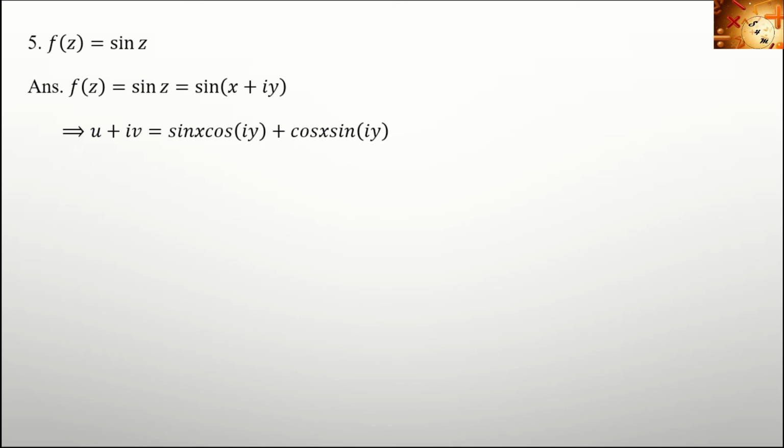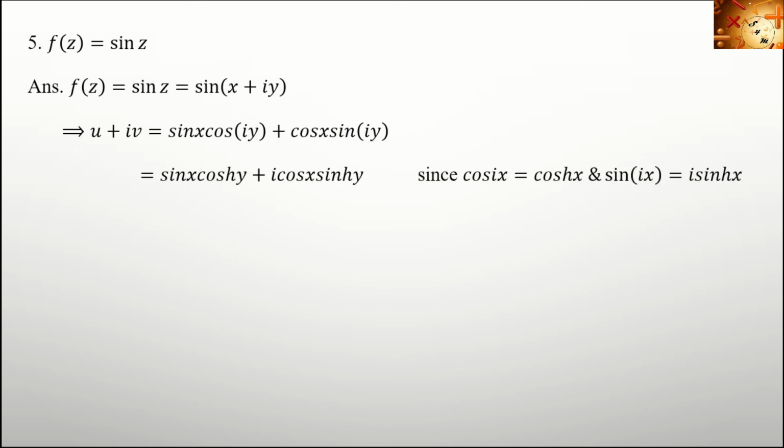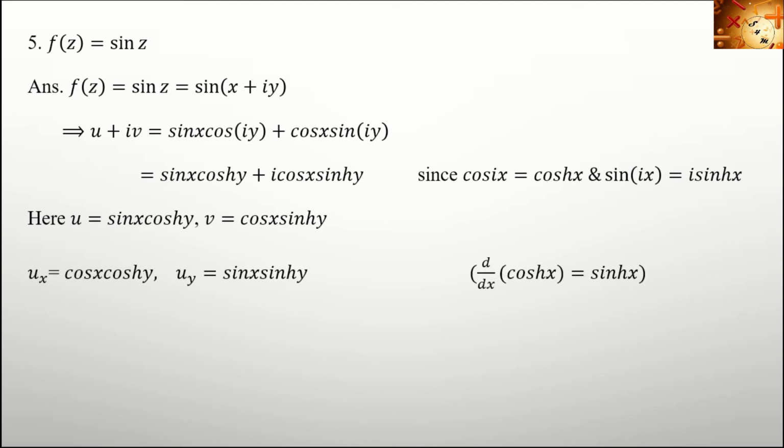What is cos iy? Cos ix equal to cosh x and sin ix equal to i sinh x. That is hyperbolic functions. So here we get sin x into cosh y plus i into cos x into sinh y. Now we get u equal to sin x into cosh y and v equal to cos x into sinh y. Next we are going to find the partial derivatives.